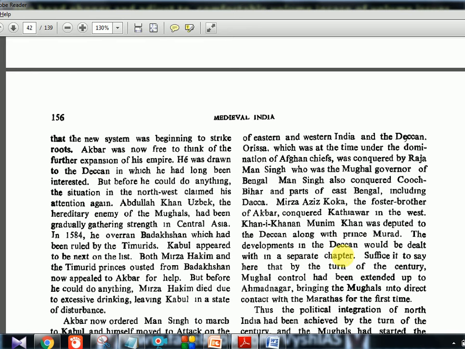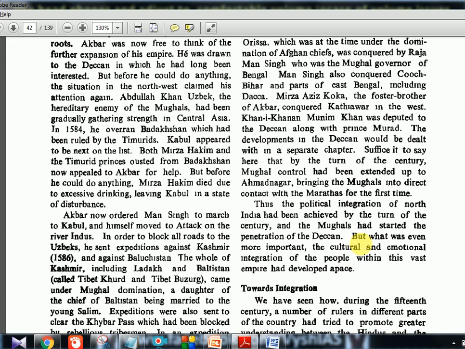The developments in the Deccan, I don't think we should read this itself. I'll tell you just one line. This is the first time that the Mughals are in direct contact with the Marathas, because the Mughals are defeating everybody, and their region will expand till Ahmednagar, near the Gujarat and Maharashtra region. That is why for the first time the Mughal region is reaching the Marathas. Later we'll see the Maratha story also. In Spectrum I already explained, but still we'll see the medieval side also.